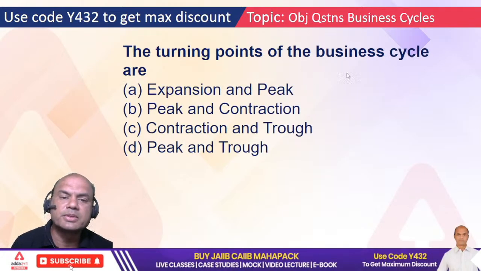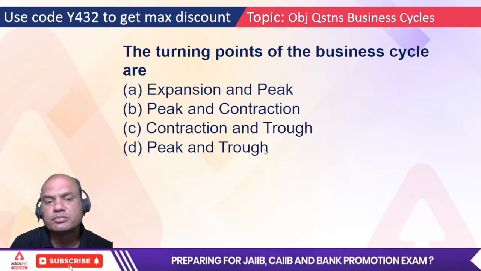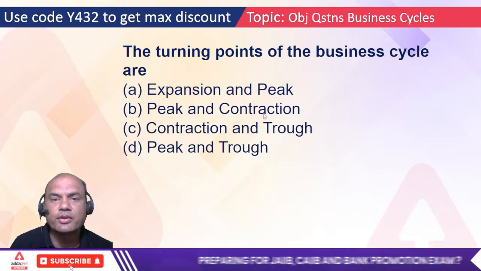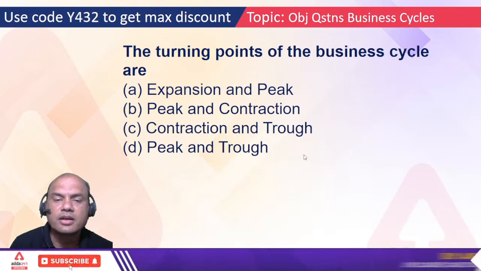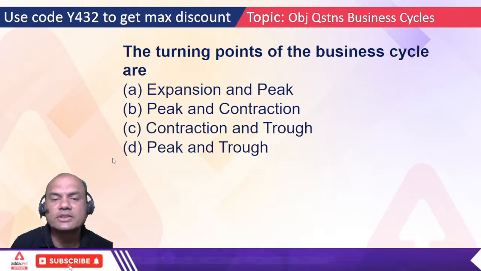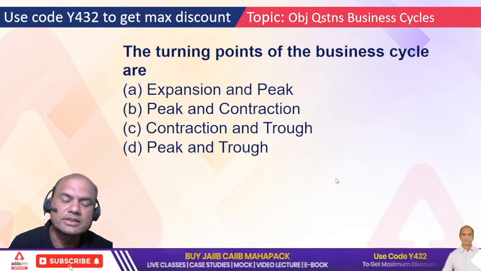The turning points of a business cycle are expansion and peak, peak and contraction, contraction and trough, peak and trough. This is important. Peak and trough, correct. This is more related to science students, who will understand the sine curve. So the answer is correct.